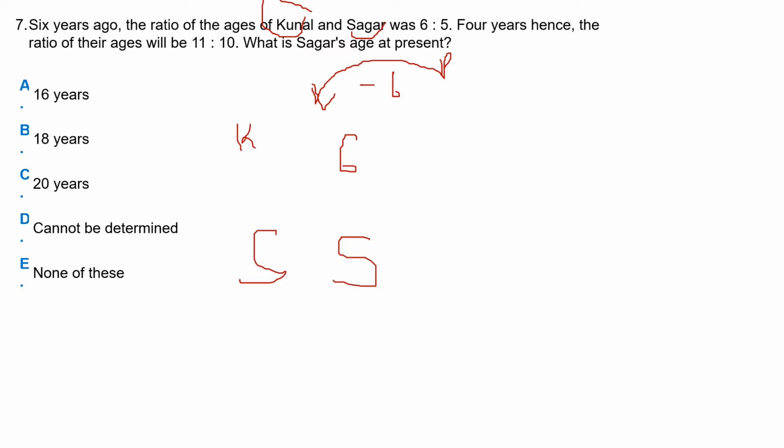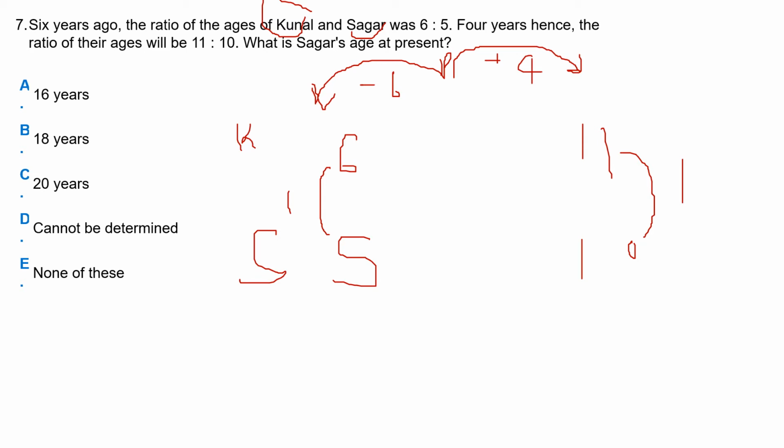From the present we move in this direction, plus 4, because we are going into the future by 4 years, and this ratio is 11:10. Same as in this question, first we will see the difference between these two and the difference between these two. First we will equalize the difference between these.